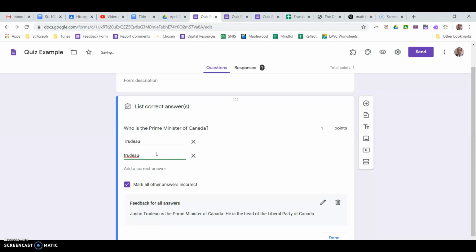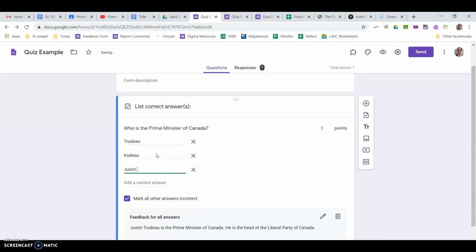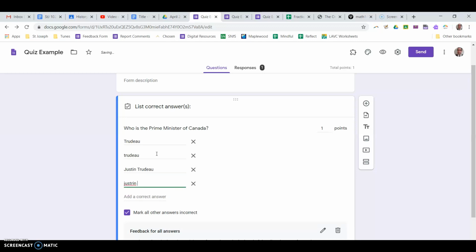So this would catch capital or no capital, but it's possible that students put in a first name. So you'd have to put this in as well. Then you'd have to do this without the capitals. And then you'd probably, just to be safe, want to put in Trudeau, something like that, right? So you could do it this way, but you have to anticipate every possible spelling mistake, typo, every little error.